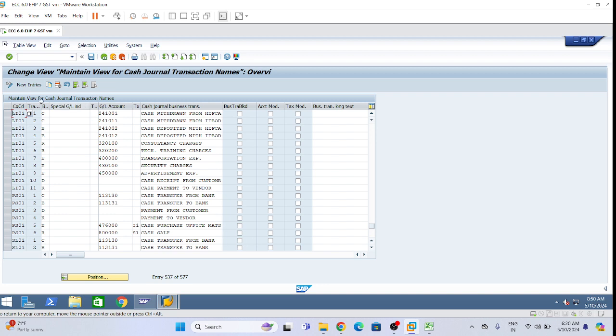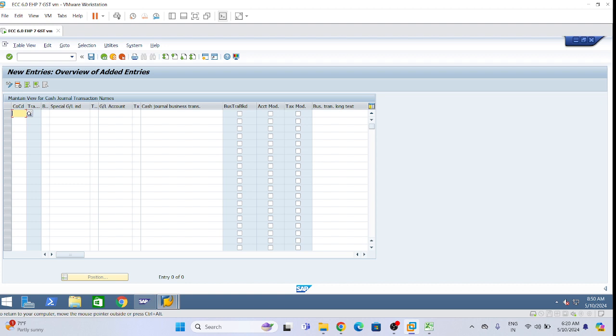Click on new entries. Give company code LI01. Business transaction K. Special GL indicator A. Advance cash payment to vendor.